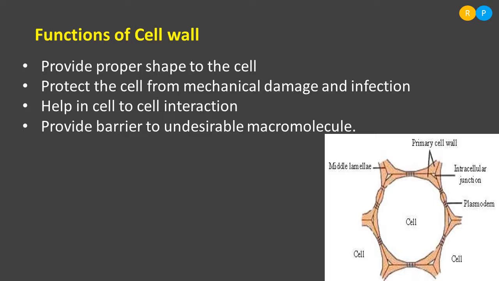So it provides proper shape to the cell, and it protects the cell from mechanical damage and infection. It also helps the cell to interact with the neighboring cells, and it acts as a barrier to undesirable macromolecules. Clear? So this is about the cell wall structure and function. I hope you understood today's concept. In the next class, let us continue with one more cell organelle in the eukaryotic cell.